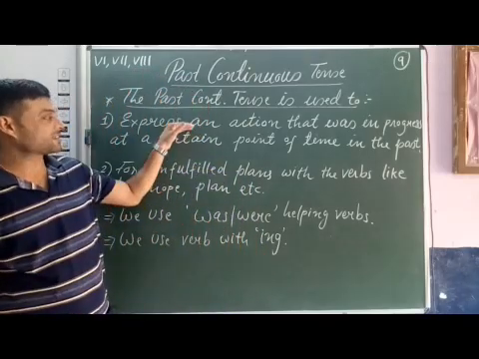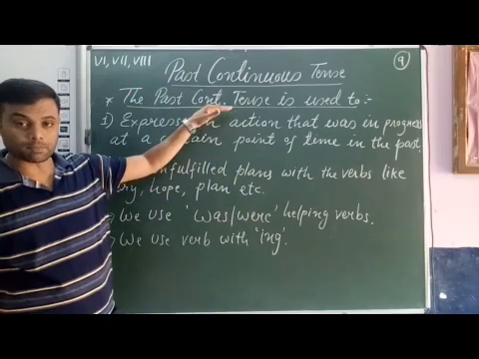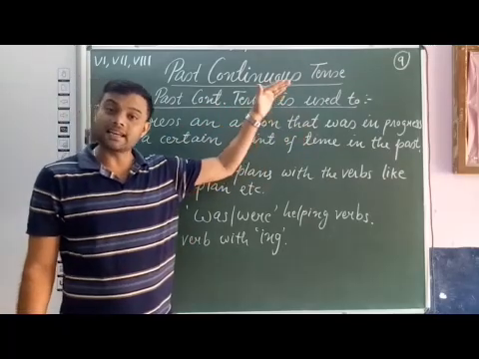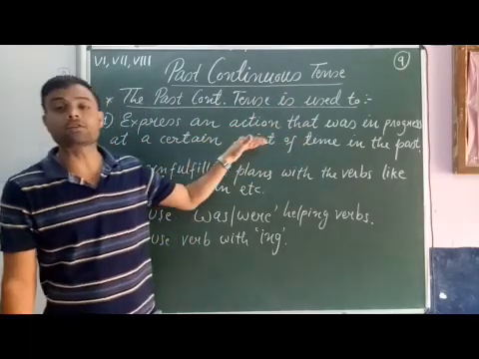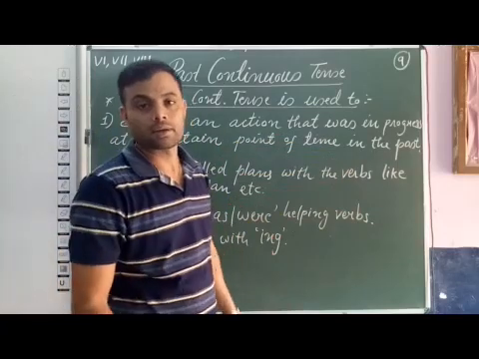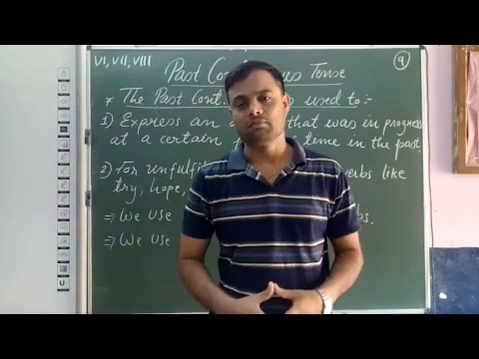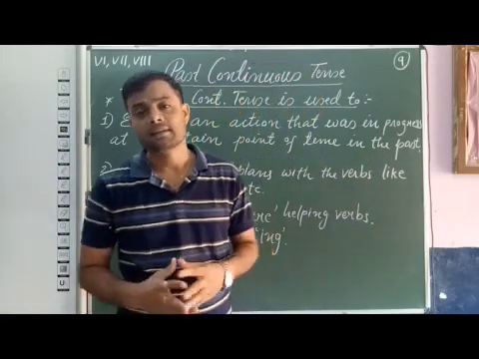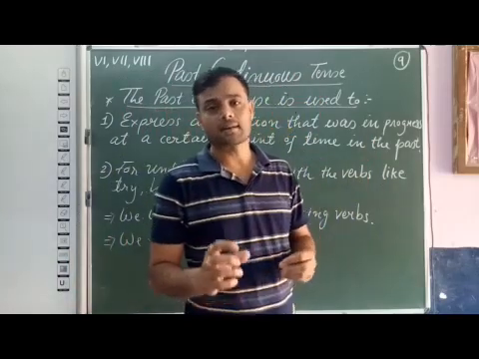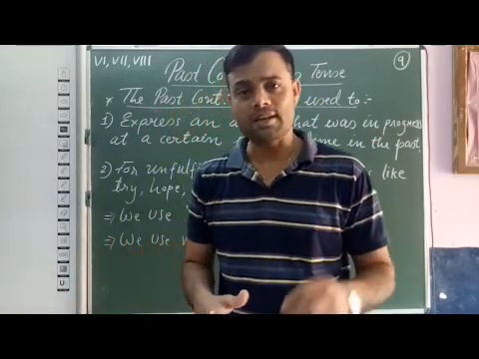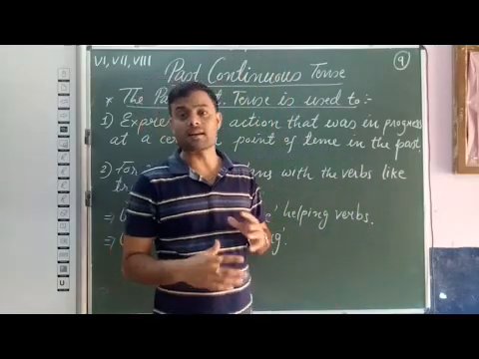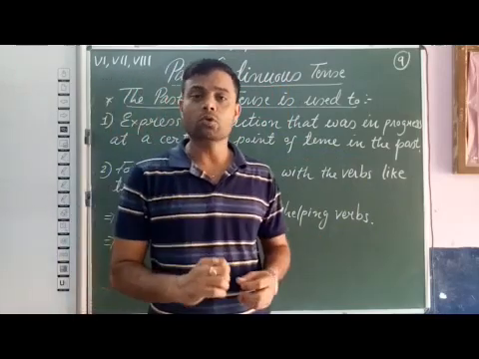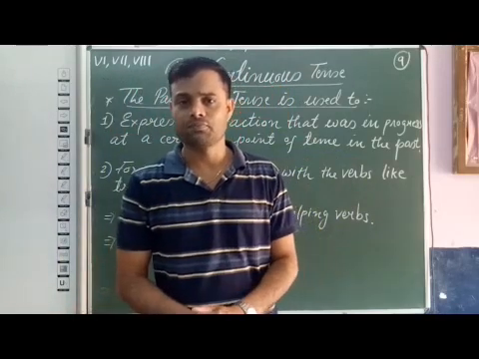First use, to express. The past continuous tense is used to express an action that was in progress at a certain point of time in the past. It means when any action was continuing in the past at a certain point of time, then we have to use past continuous tense. I repeat, when any action was continuing at a certain point of time in the past, we have to use past continuous tense.